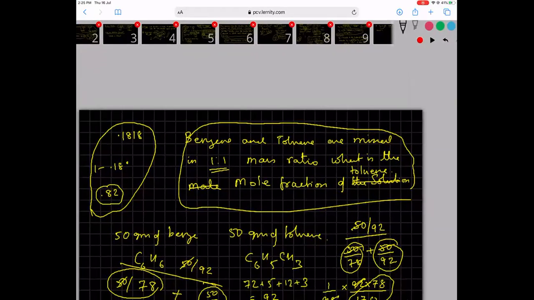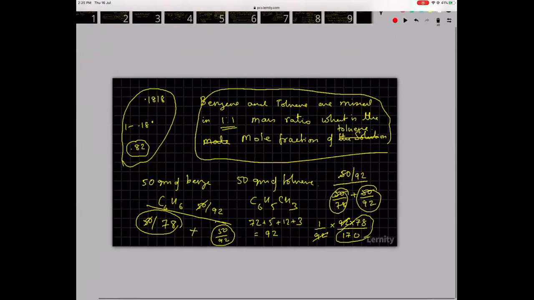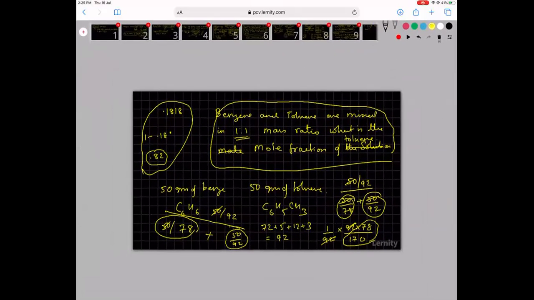Okay. So this is how you can work on this. So this is mole fraction. Do you see that the mole fraction is independent of volume?